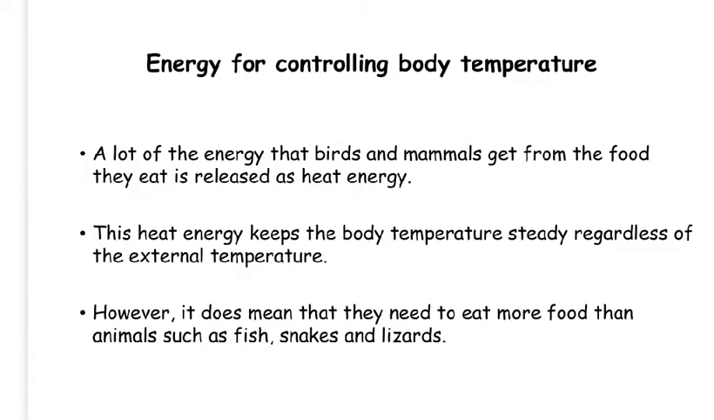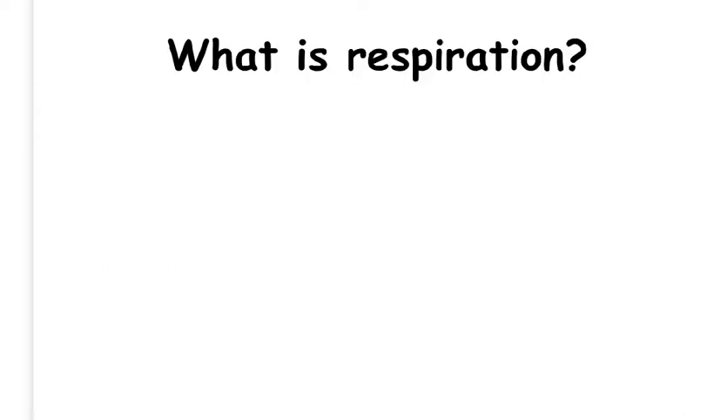Mammals and birds are warm-blooded animals. This means that their body temperature is kept constant regardless of the external temperature. This can take up a lot of the energy from the food that they eat, and it means that they need to eat a lot more than cold-blooded animals such as fish and lizards. It does, however, mean that birds and mammals can be active at colder times, such as at night and during the winter, whereas snakes and lizards are very slow and sluggish at night and during winter when it is cold, because they rely on their surroundings to warm them up.